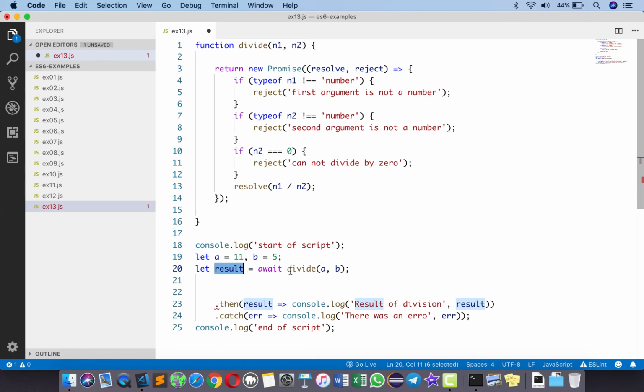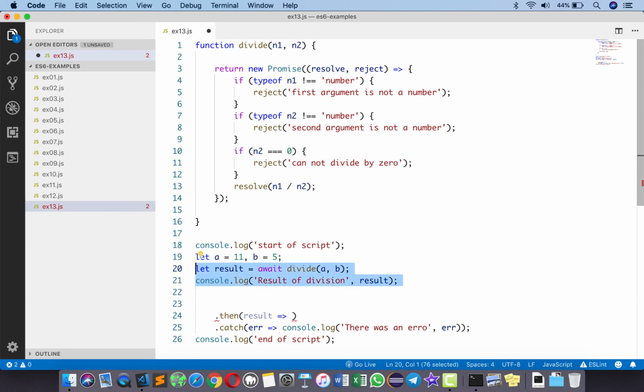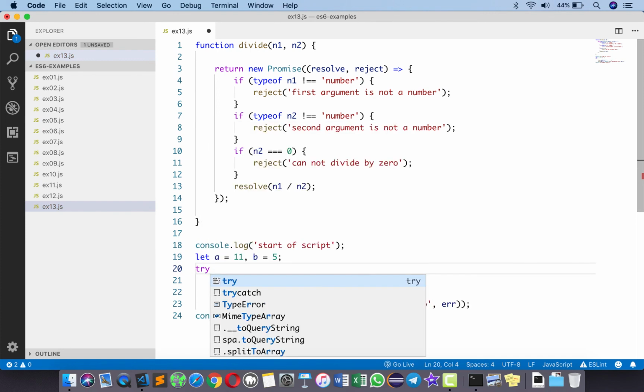So what happens if the promise was rejected? Then the actual rejected result, such as these strings, will be thrown as error messages from here. So we may have to put this in a try catch. So now that we have the result, I can directly display that result over here like this. And then we're going to say here, let's select this and then put a try catch.